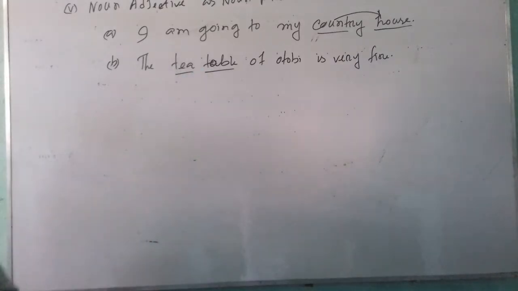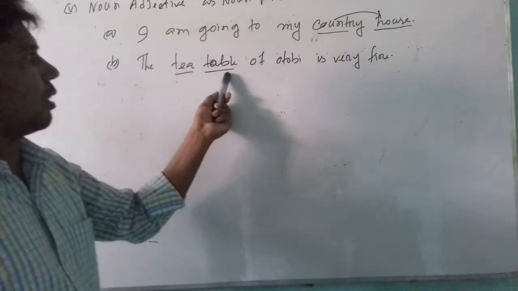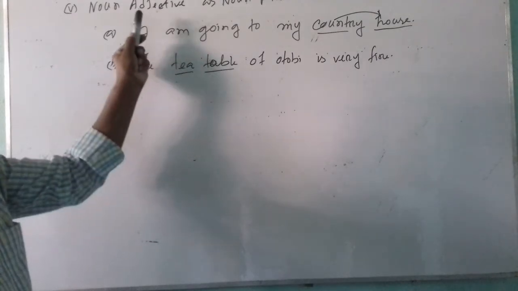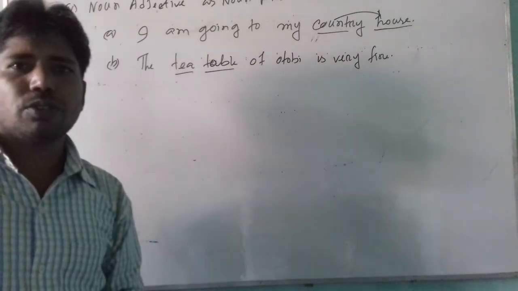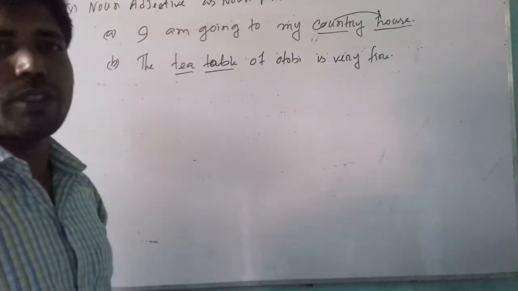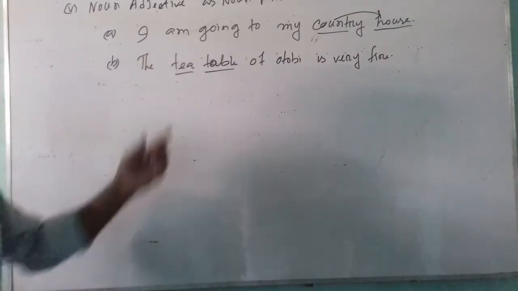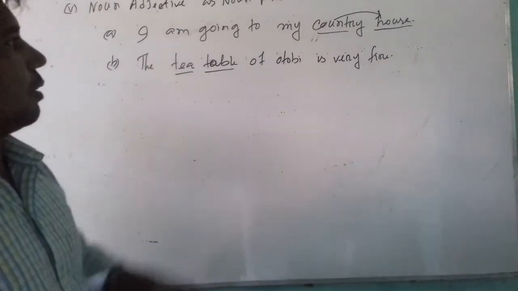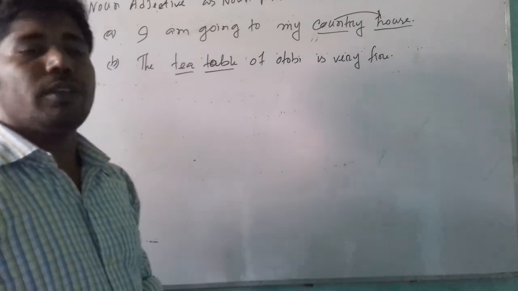Here the first noun has been used as a pre-modifier of the second noun. Tea is here a noun adjective. I have mentioned that when two nouns are used side by side, the first noun will be called an adjective. So these are noun adjectives and they have been used before a noun. From this example, we can say that a noun adjective can be used as a pre-modifier of a noun.